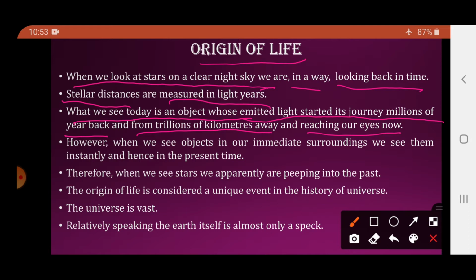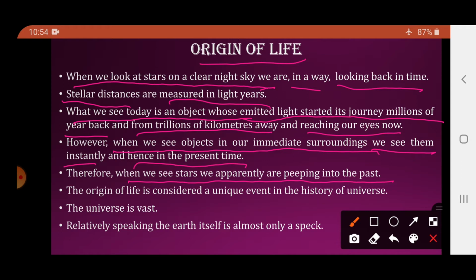So basically, when we look at any stellar object, that object started emitting the light millions of years back, and these objects are trillions of kilometers away and the light is reaching our eyes now. However, when we see objects in our immediate surrounding, we see them instantly and hence in the present time. Therefore, when we see stars, we apparently are peeping into the past.